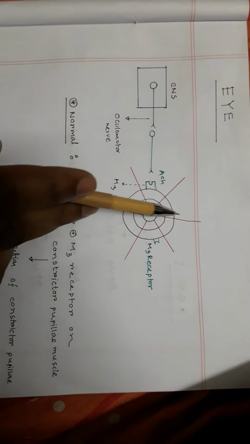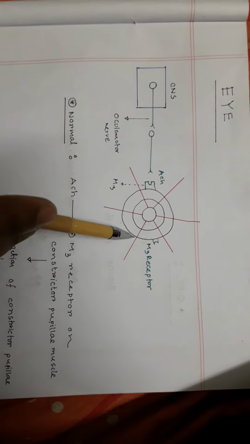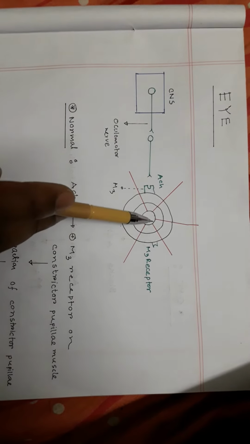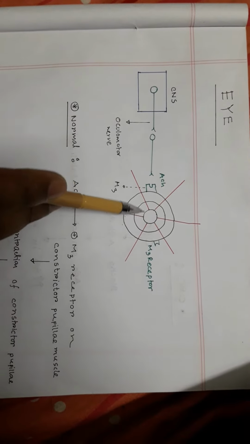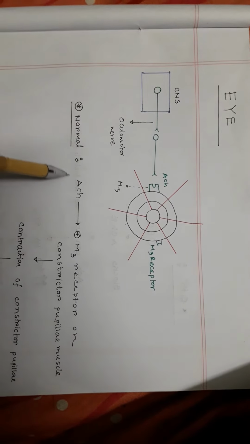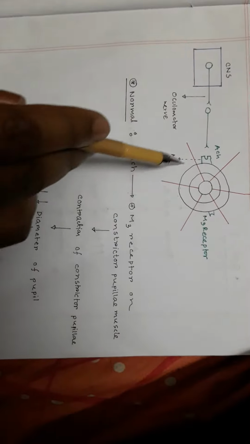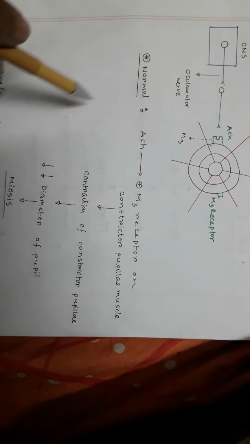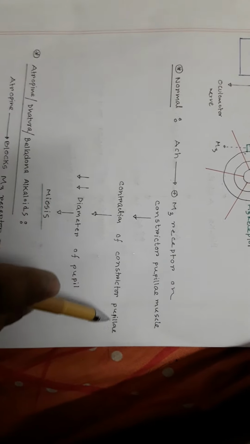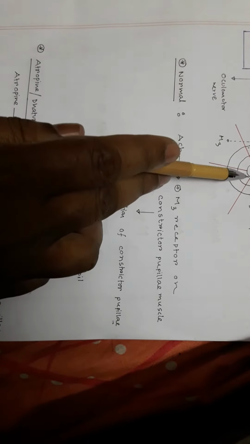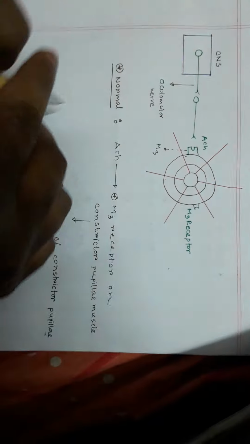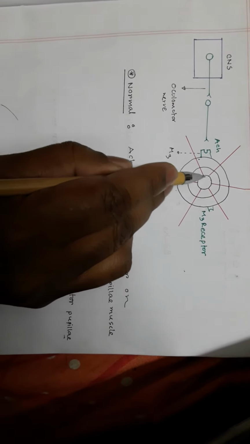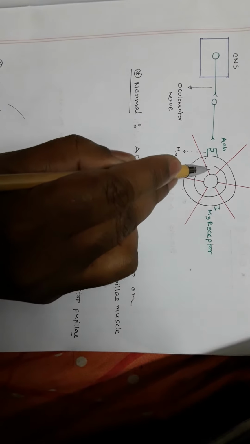This radial muscle is called dilator pupillae, and this is the diameter of the pupil. This is the pupil actually. Normally, acetylcholine stimulates M3 receptor on the constrictor pupillae muscle. So there is contraction of the constrictor pupillae muscle, and when the constrictor pupillae muscle contracts, pupil diameter goes down. This is the pupil diameter, and it goes down when this muscle contracts.